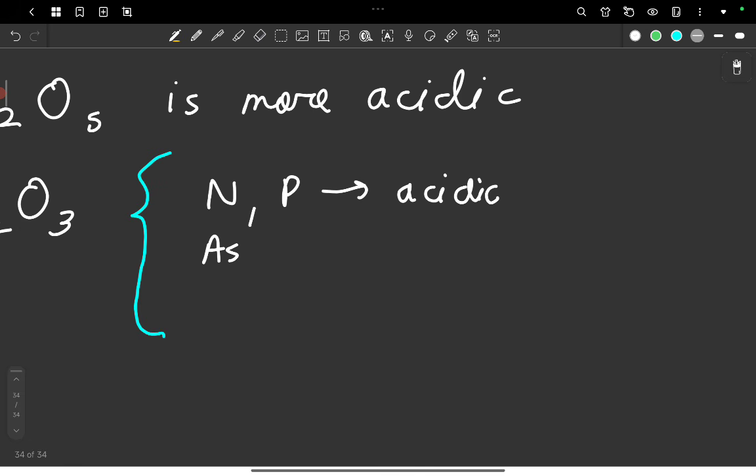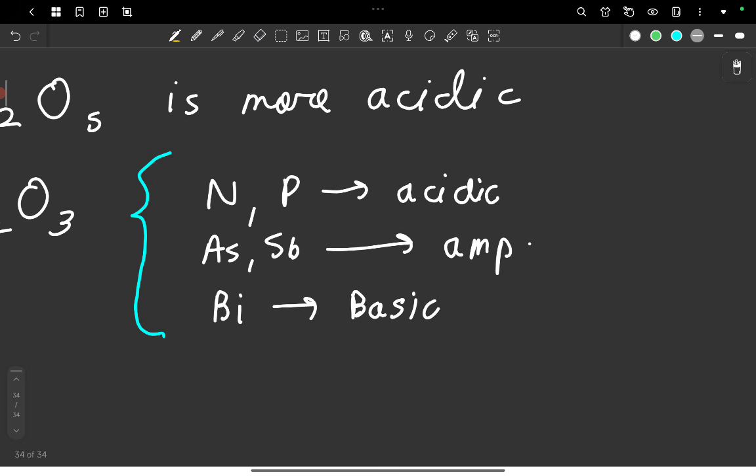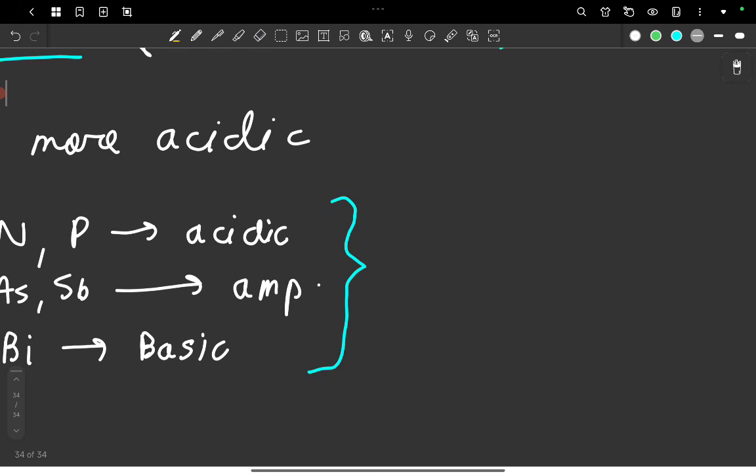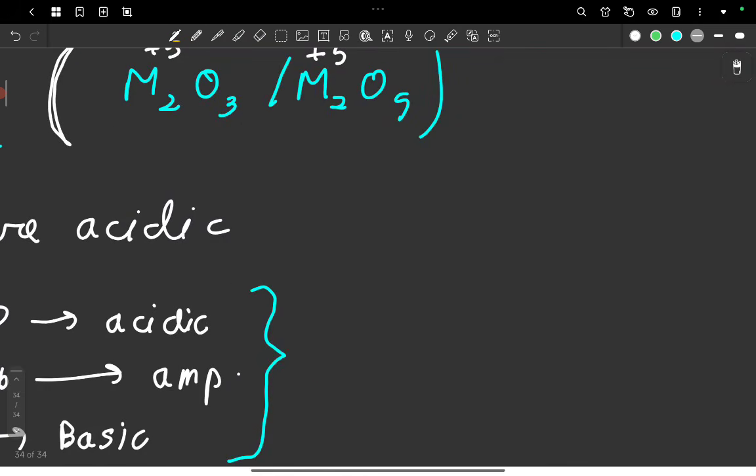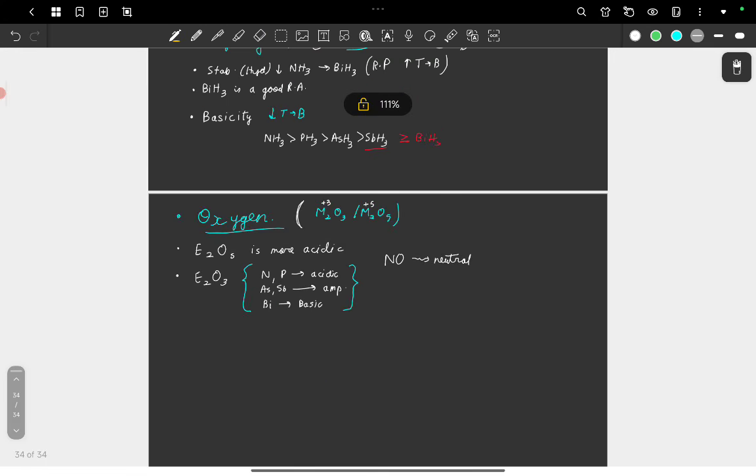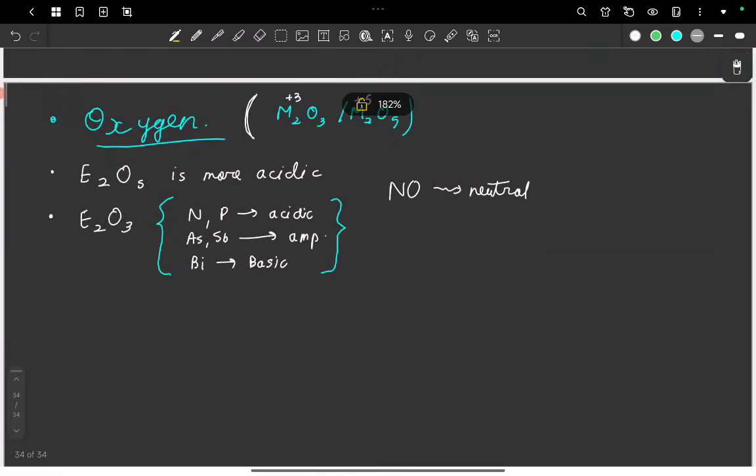If I put arsenic or antimony, those oxides are amphoteric. And if I put in bismuth, that oxide is basic. So only for E2O3 you have to remember this order. And just a separate point, remember that NO is a neutral oxide. So that was it about oxygen and oxides.